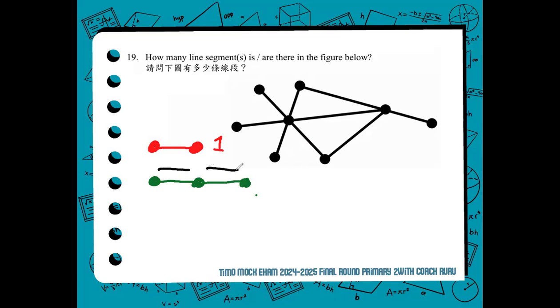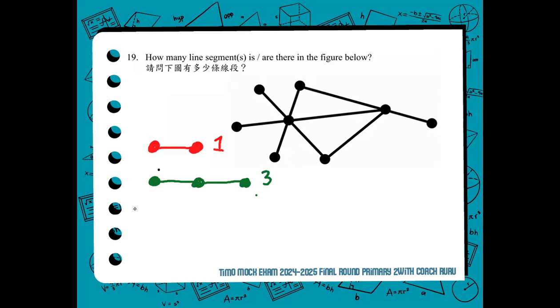1, 2, 3. From point A, B, C: points A and B, points B and C, and points A and C are considered line segments. Therefore, if there are 3 collinear points, it will create 3 line segments.